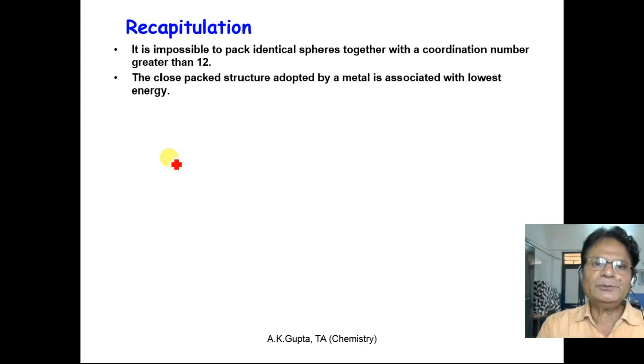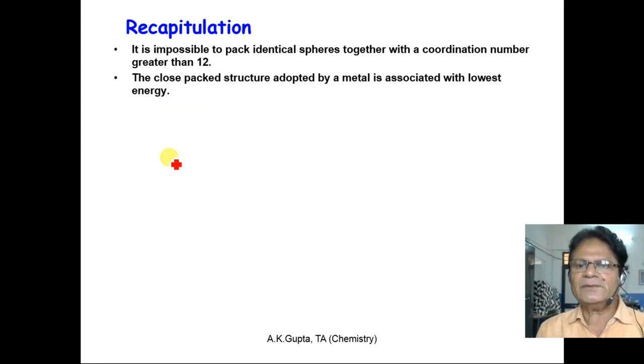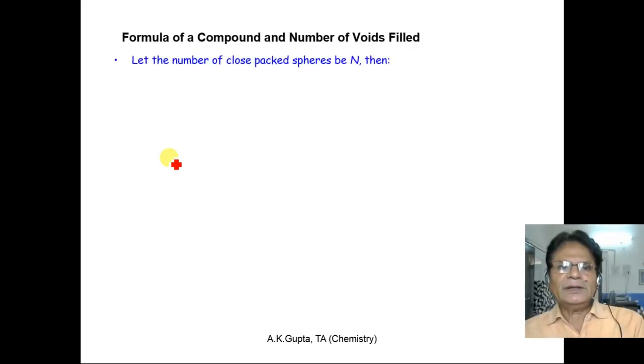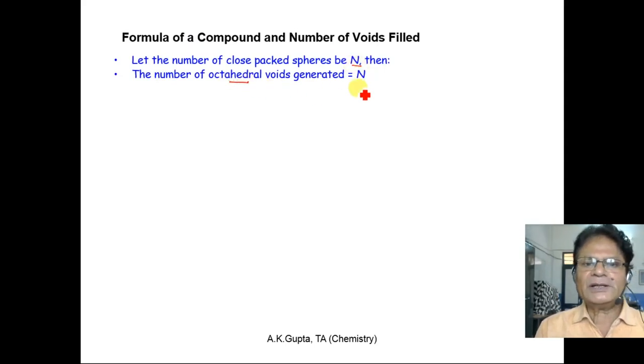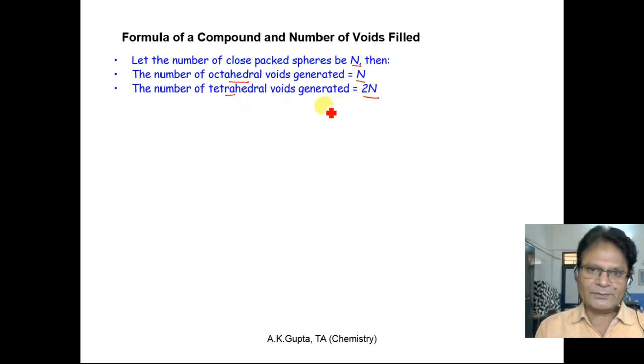It is impossible to pack identical spheres together with a coordination number greater than 12. The close packed structure adopted by a metal is always associated with the lowest energy. If the number of close packed spheres is n, then the number of octahedral voids will also be equal to n, and the number of tetrahedral voids will be equal to 2n.